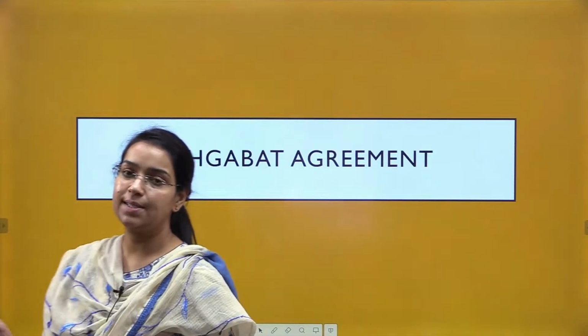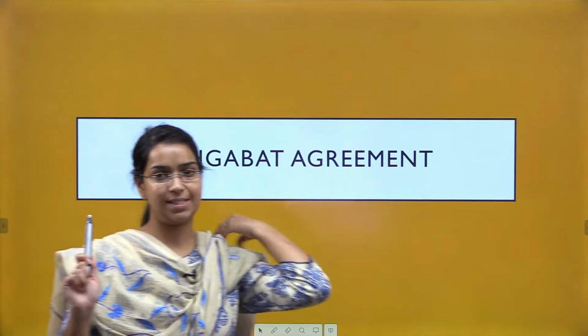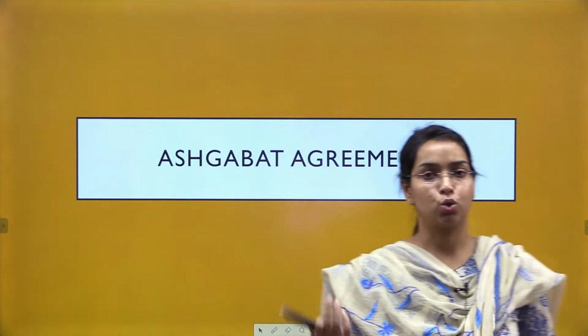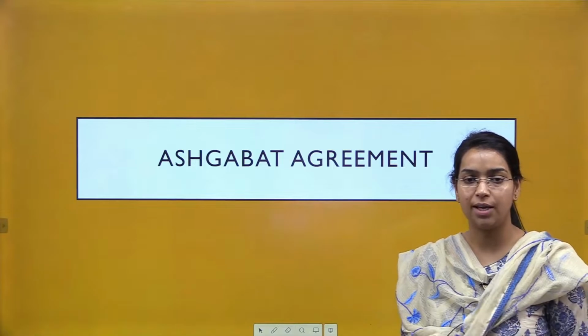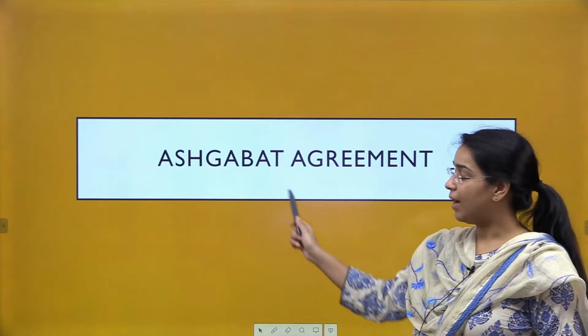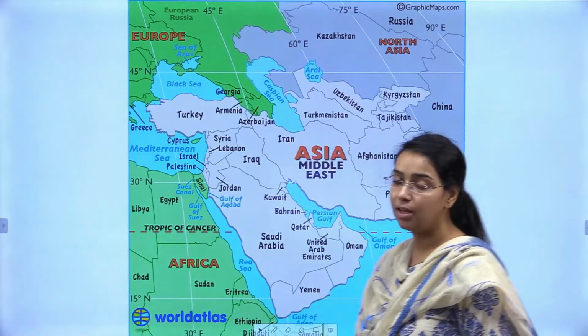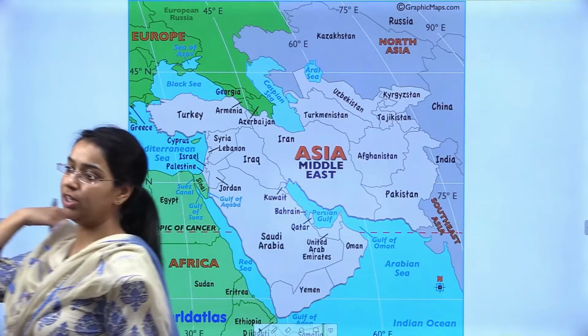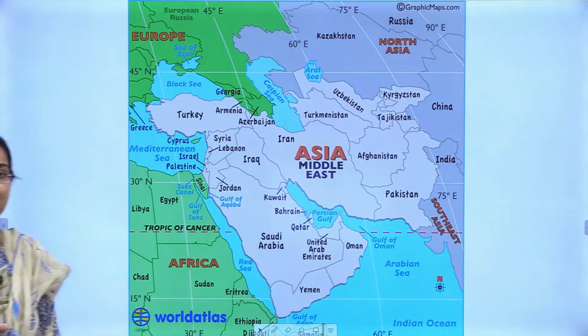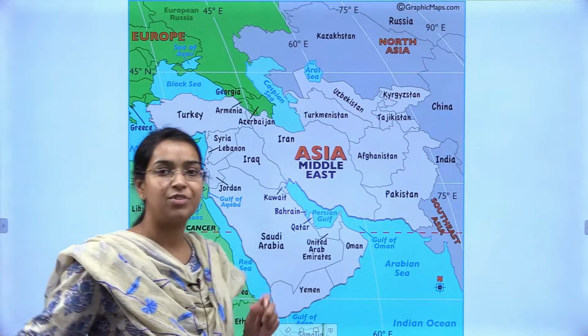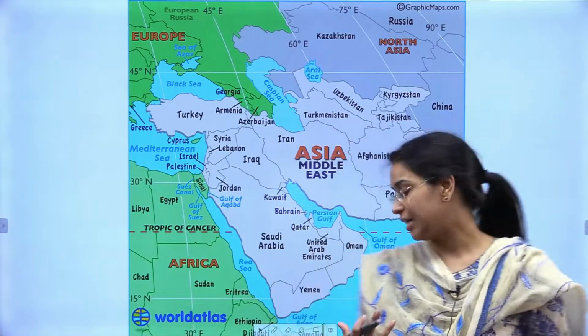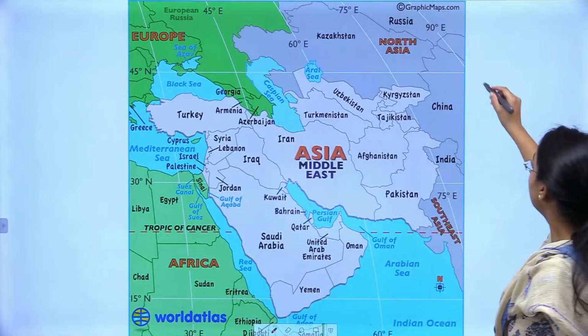Now the next important topic, UPSC has already asked on this topic, so we should have some information. Ashgabat agreement, right. It is similar to INSTC in the sense that it is also a connectivity initiative.